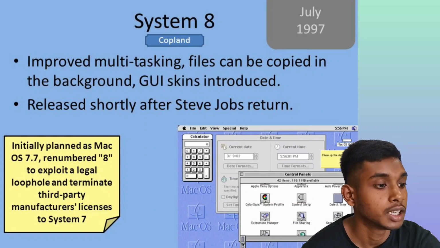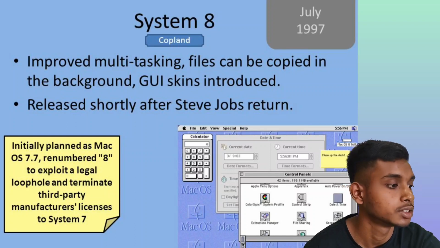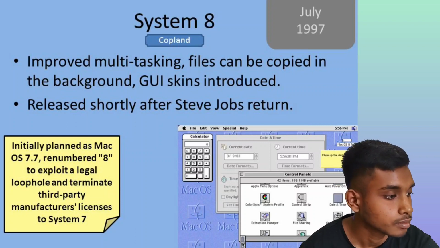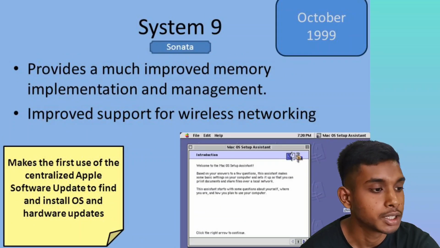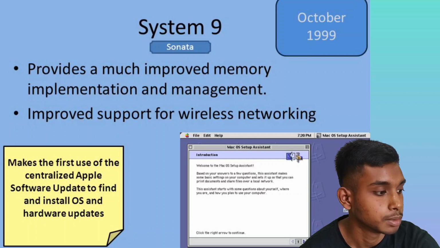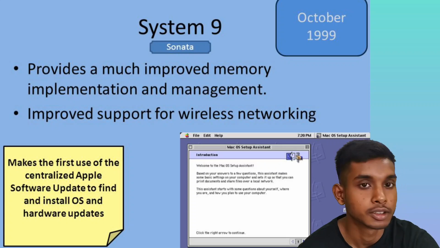System 8, July 1997. Improved multitasking, files can be copied in the background. A GUI skin was introduced. Released shortly after Steve Jobs returned. Initially planned as Mac OS 7.7. System 9, October 1999, that is Sonata, provides much improved memory implementation and management. Improved support for wireless networking, and the first use of centralized Apple Software Update to find and install OS and hardware updates.